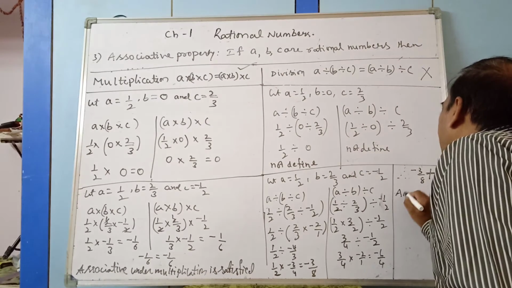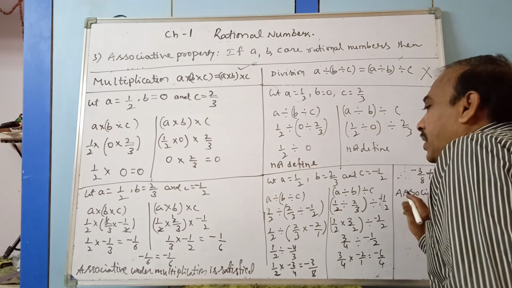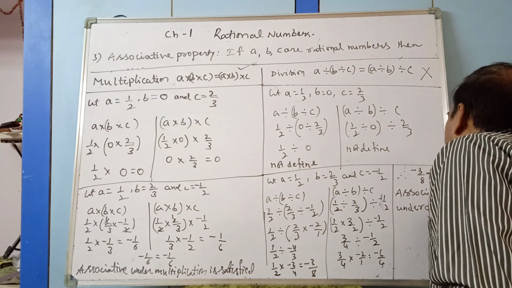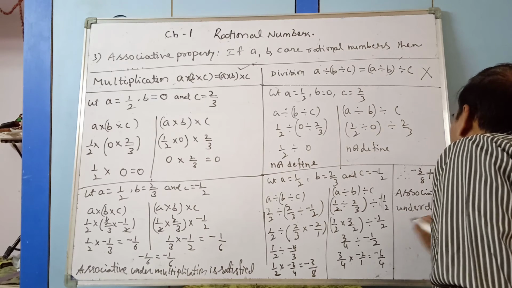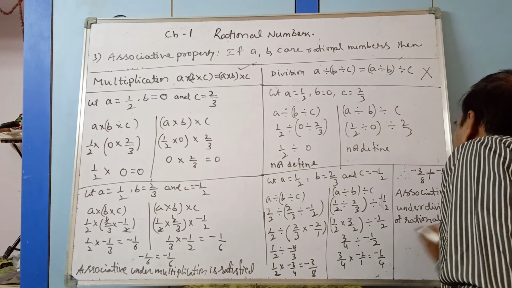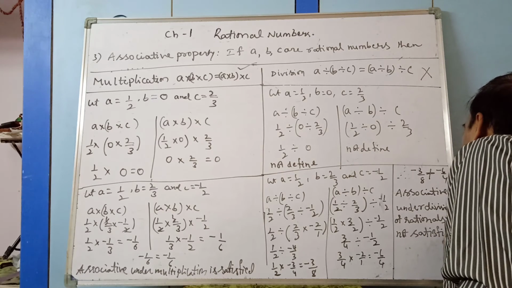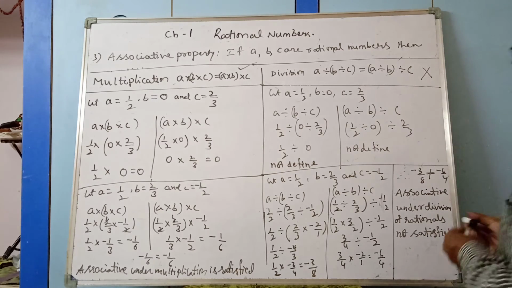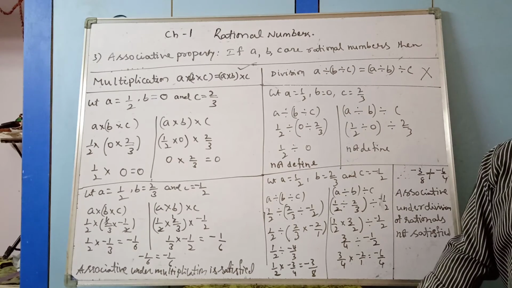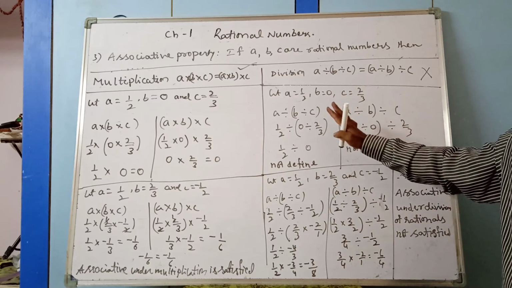Therefore associative under division of rationals is not satisfied. Under division of rationals not satisfied. This is the associative property. I hope it is clear to all. I hope it is clear. Right.